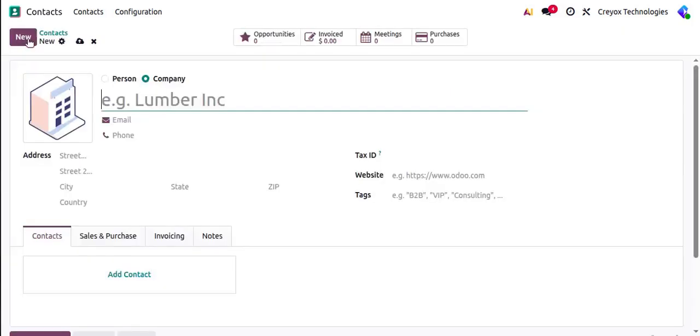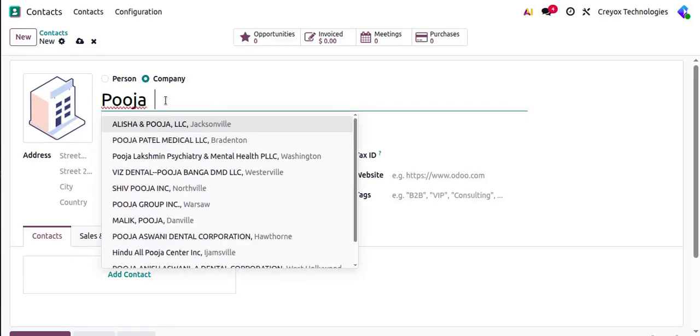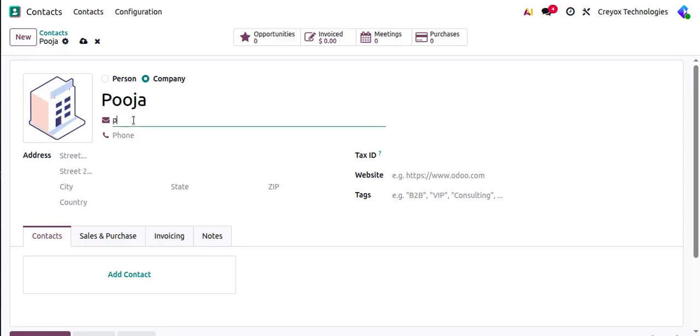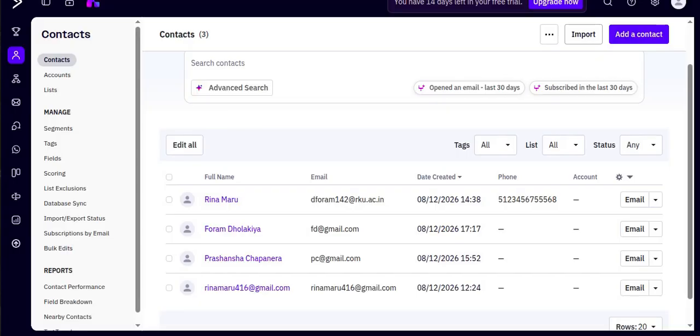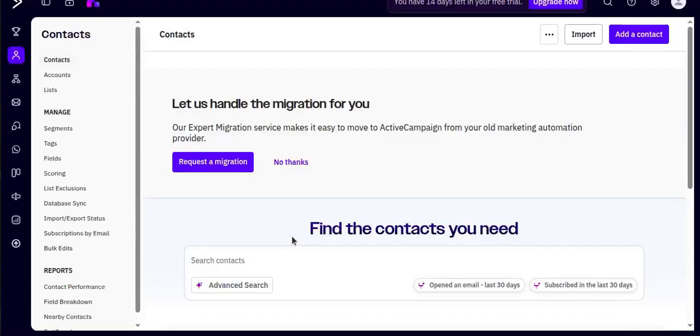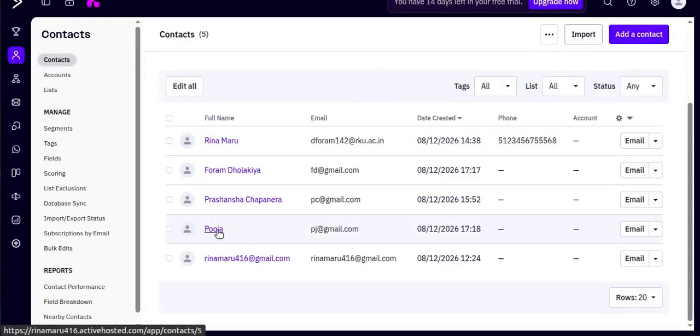Now I will create a contact over here in Odoo. And I will save. So a new contact is created over here in Odoo. Now I will go to my ActiveCampaign dashboard and refresh the page of the contacts. So here I can see the contact which I created in Odoo is also created over here in my ActiveCampaign account.